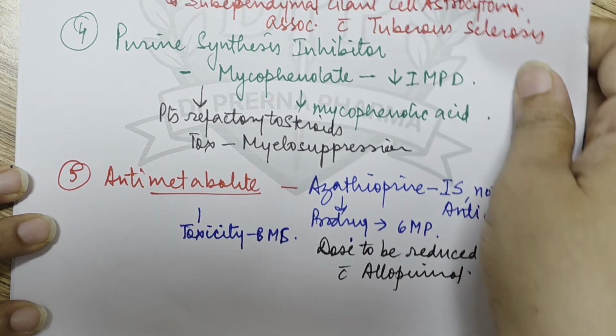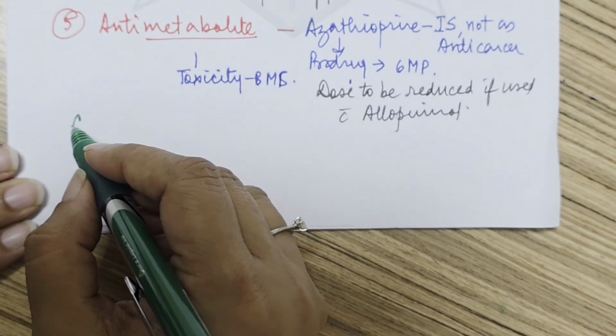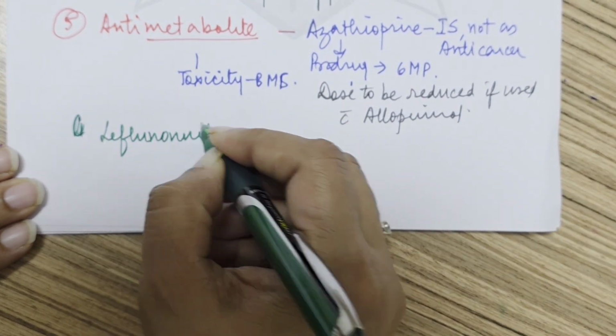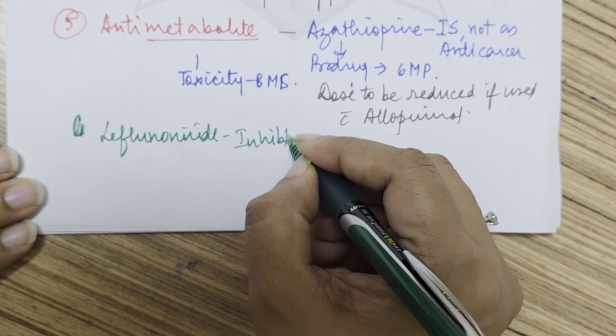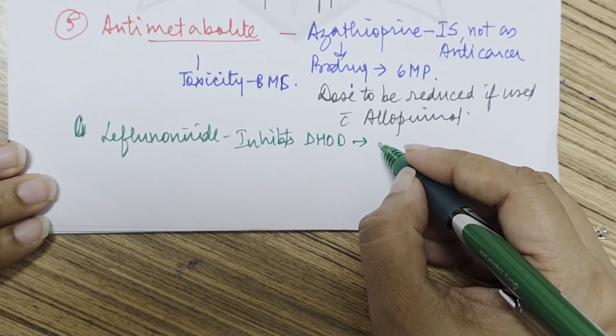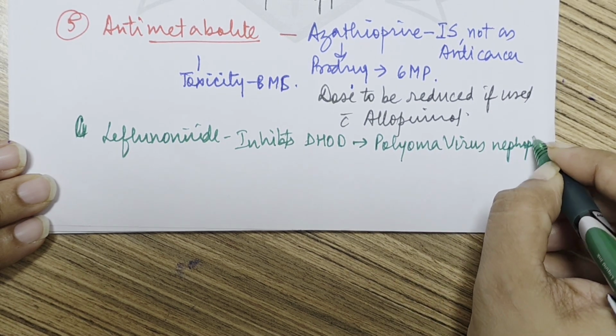Okay. Then other drugs like anti-cancer drugs, cyclophosphamide, methotrexate, chlorambucil, they are also used. Then there was a drug which we studied in gout, leflunomide, which inhibits what? Dihydroorotate dehydrogenase. This is basically used in polyoma virus nephropathy, right?